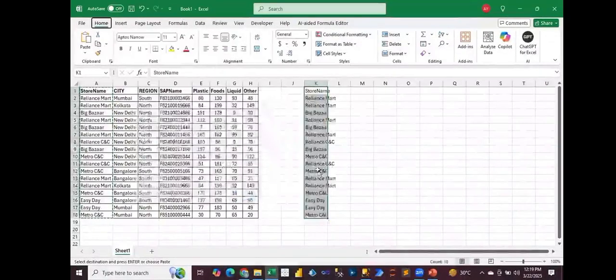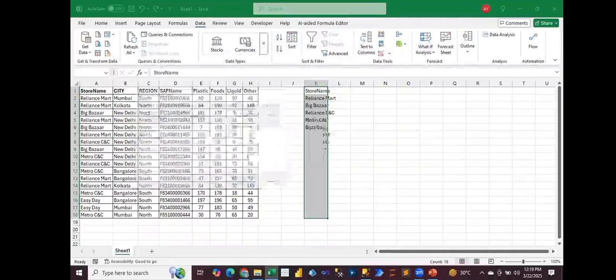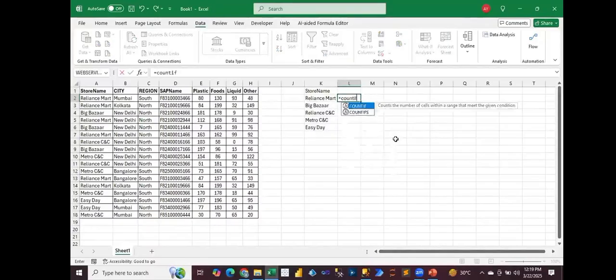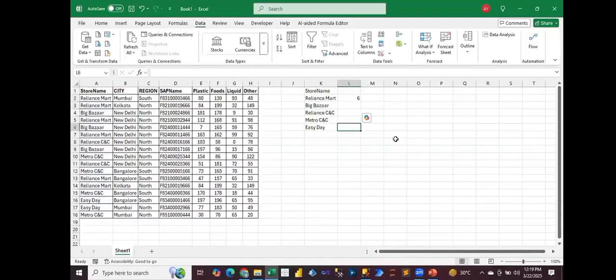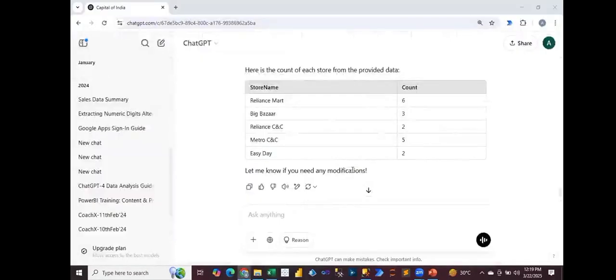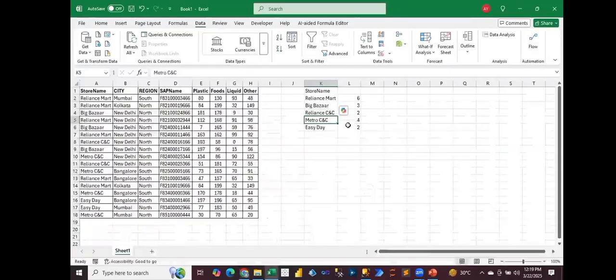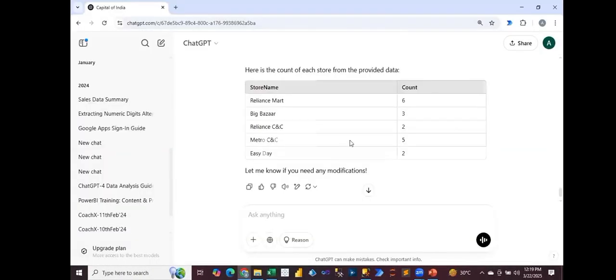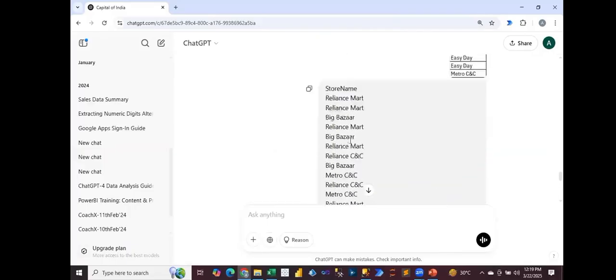I'm creating this here to show you how ChatGPT is reacting. So if you try to count all these, COUNTIF, range, and criteria. Now if you see, look, 6, 3, 2, 4, 2. Okay, 6, 3, and now you can see here, Metro CNC is coming 4 times, but what is it giving you? 5. So it might be the data which I have pasted. I just need to check this.